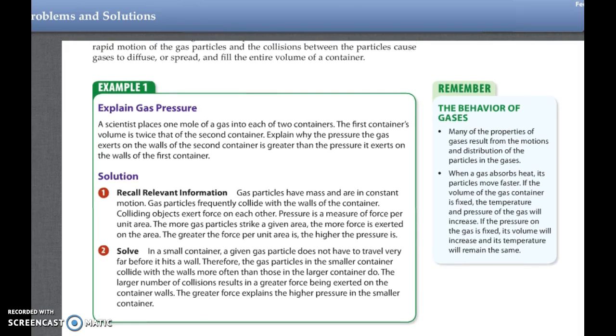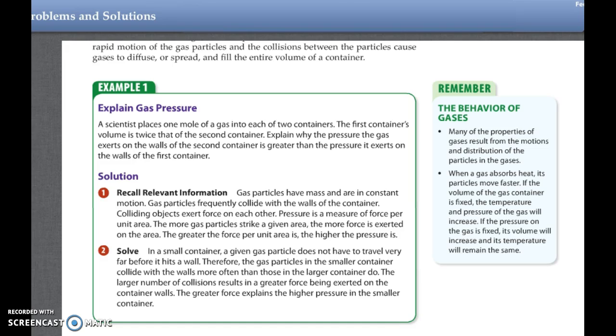Recall relevant information. Gas particles have mass and are in constant motion. Gas particles frequently collide with the walls of the container. Colliding objects run into each other and exert force on each other. Pressure is a measure of force per unit area. The more gas particles that strike a given area, the more force is exerted on the area. So the greater the force per area is, the higher the pressure.